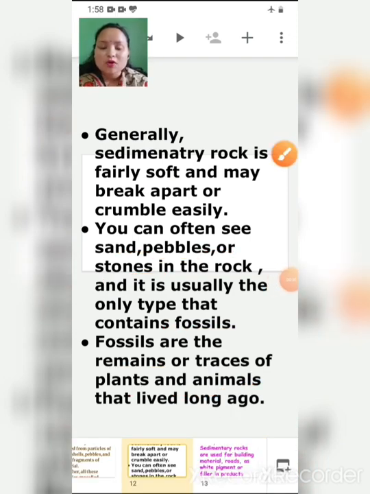So sedimentary rock, in the beginning it is very soft, and it can break apart very easily and can be crumbled very easily. Okay, and we can often see sand and pebbles in the rocks, right? And sedimentary rock is the only rock which contains fossils, and fossils are the remains or traces of plants and animals that lived long ago.